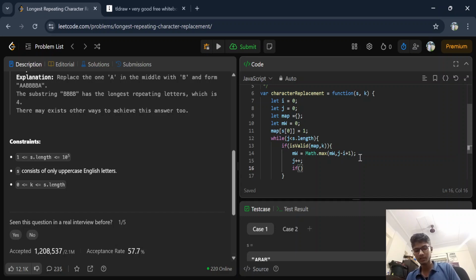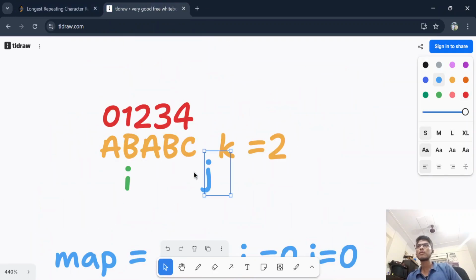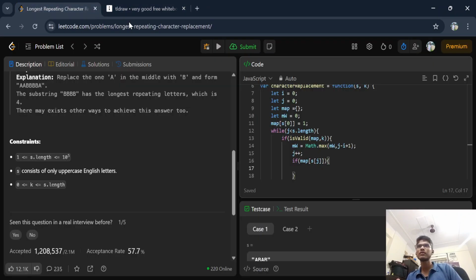So if your map has that character s[i], I'm writing the easiest code, s[i]. If my map has it, or suppose it is not undefined, since we have English characters, I can write this. Suppose our pointer is at this b and our i is at this. If we do not have this b in our map right now, then map[s[j]] = 1. Set its value to 1.